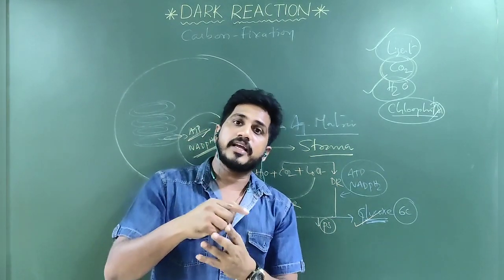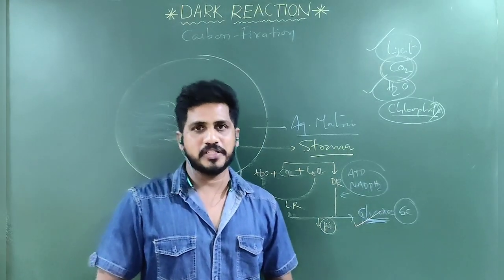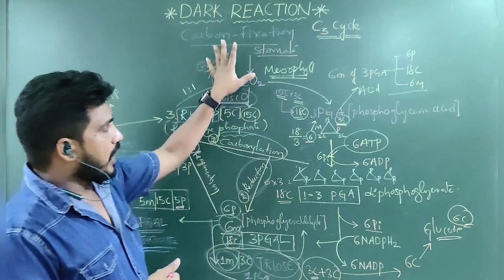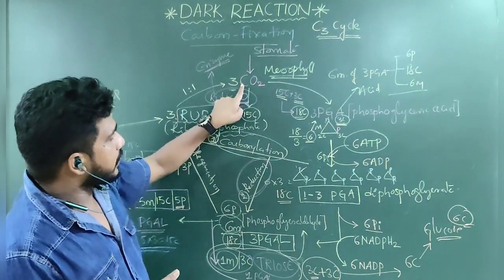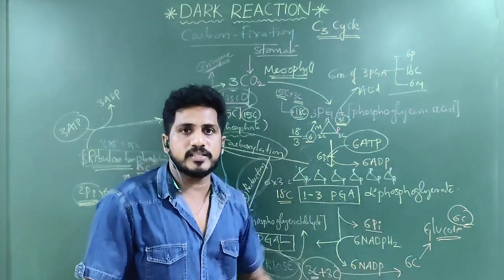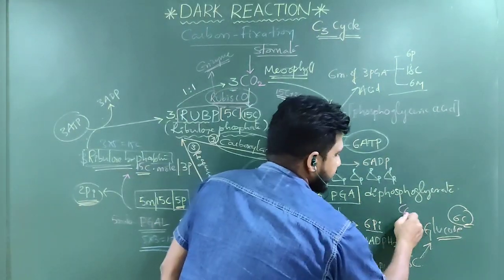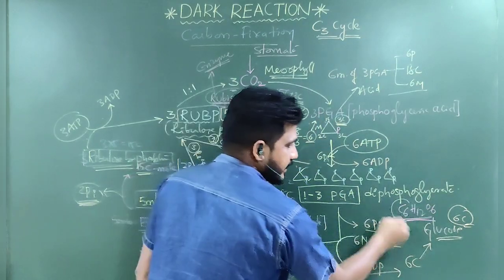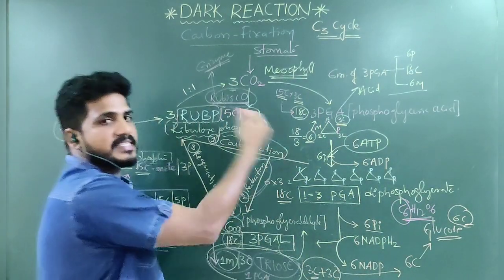How it will be fixed into glucose is the concept. So in the stroma, this dark cycle helps to fix the carbon from carbon dioxide into glucose. What is the formula of glucose? C6H12O6. These 6 carbons come from all these cycles.